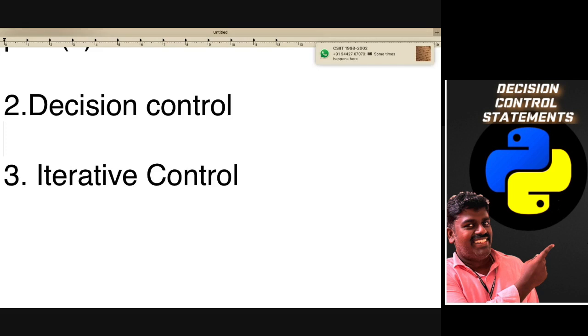The next category is decision control. What is decision control? In decision control, we have different types.